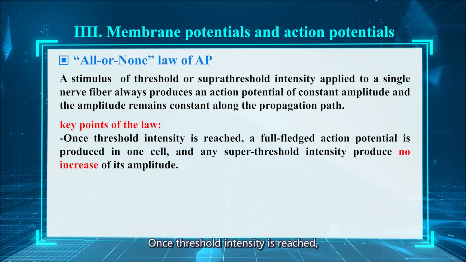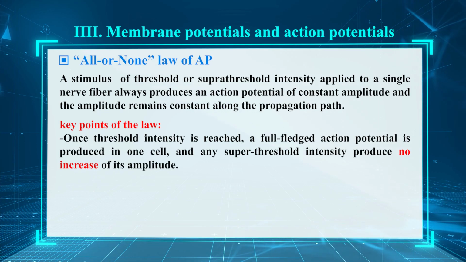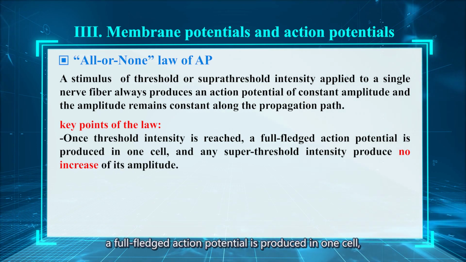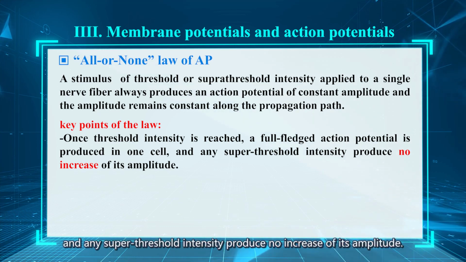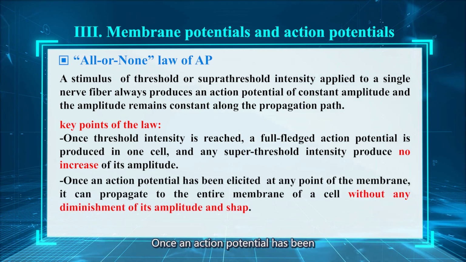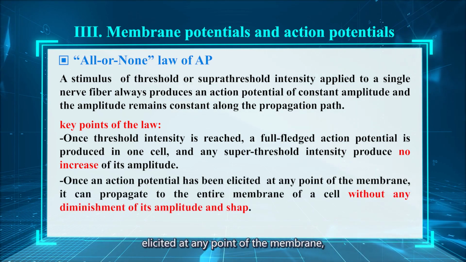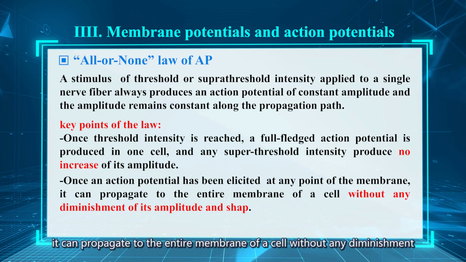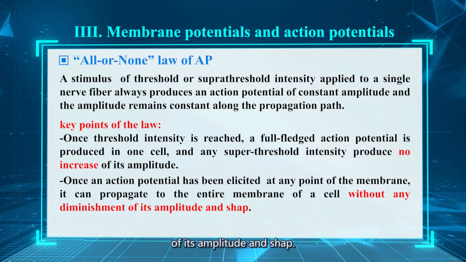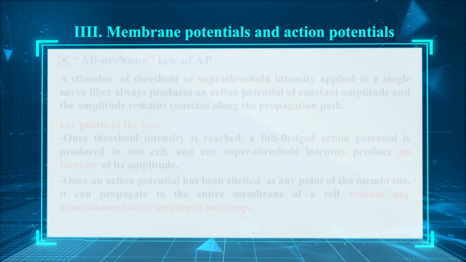When threshold intensity is reached, a full-fledged action potential is produced in one cell, and any supra-threshold intensity produces no increase of its amplitude. Once the action potential has been elicited at any point of the membrane, it can propagate to entire membrane of the cell without any diminishment of its amplitude and shape.